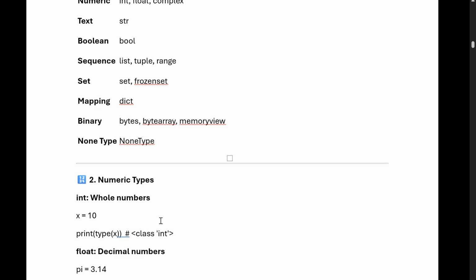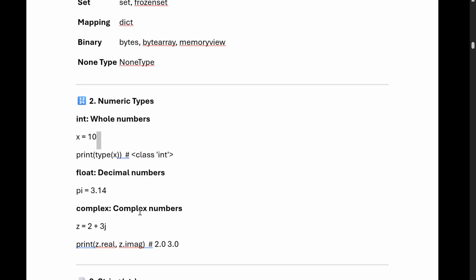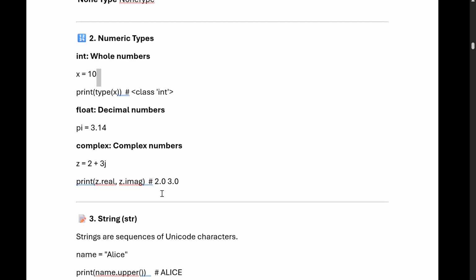Numeric types: we will understand with an example here. Suppose x equals 10. We don't know the type of x, since it is dynamically typed. When we assign the number 10, which is an integer, it comes as class int. Similar to that, we have decimal numbers for float, and complex numbers. If we print everything, it will show the types.